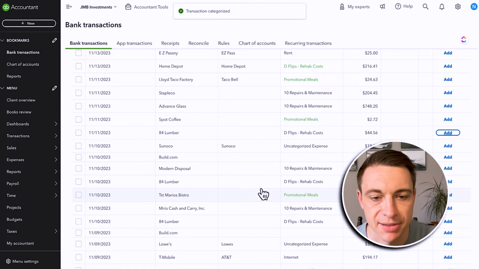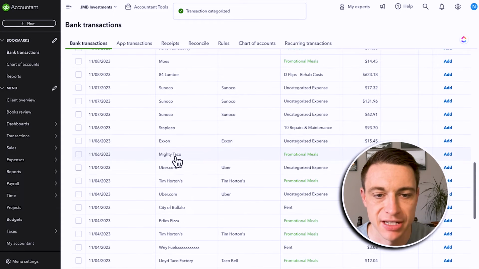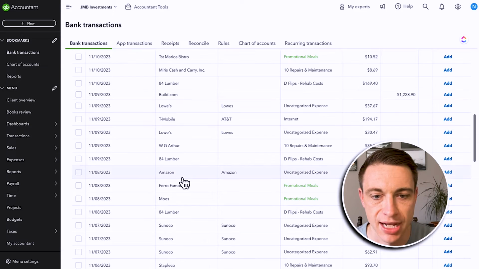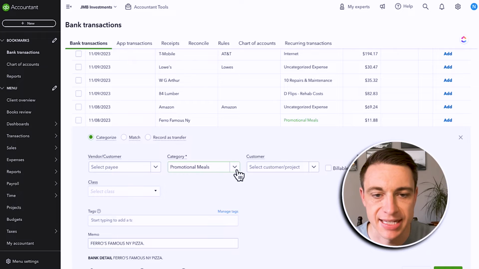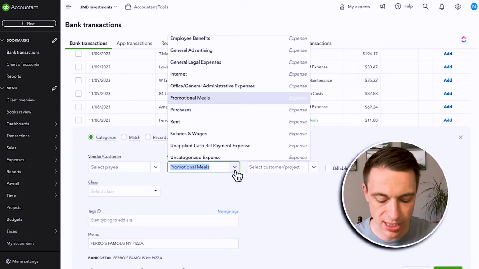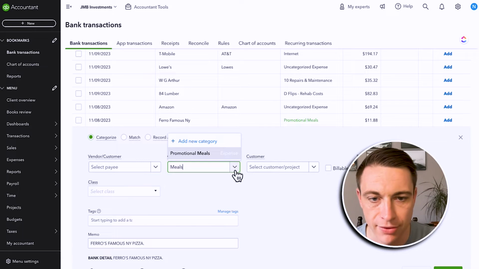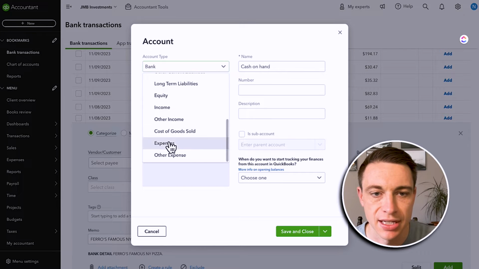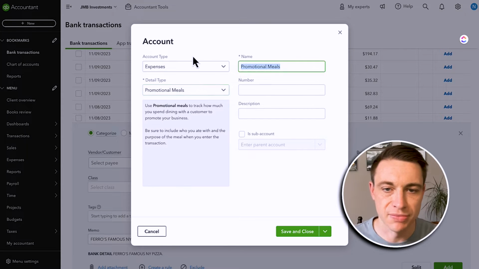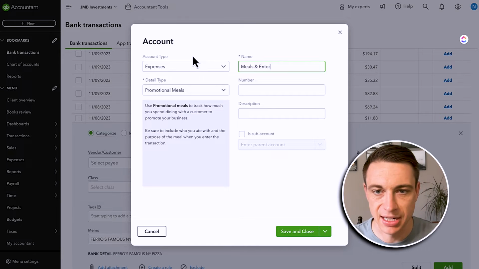And you do need to add some accounts, but then what you might do is you might see another transaction that should be like for the same kind of thing. So this is like another meal, right? And instead of putting it toward that account that you just created, you either don't know that you've created it already, or you think it's a little bit different. And so you make another one and you say, you know what, this one is meals and entertainment.